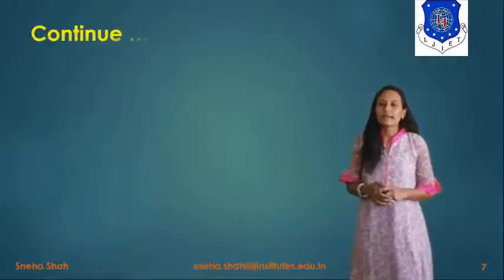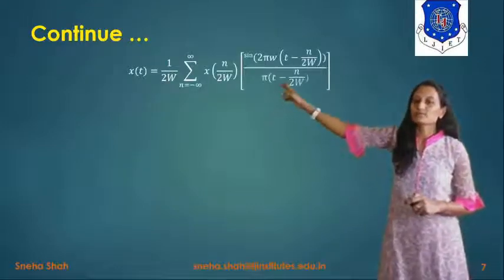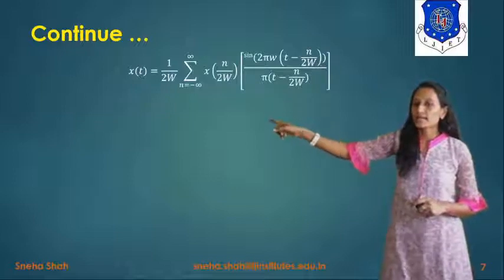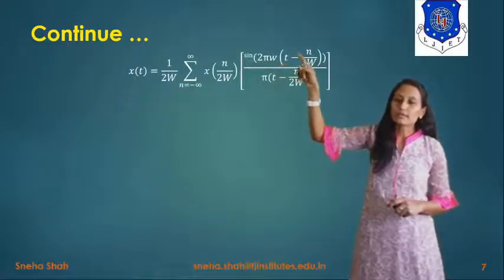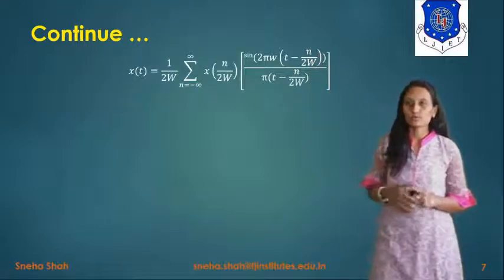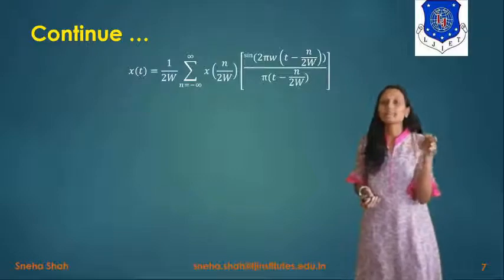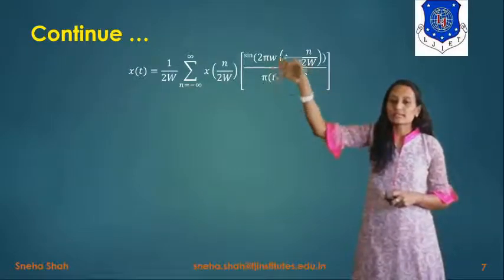Now if we simplify this term, then the value of x of t equals 1 by twice w, summation n equals minus infinity to infinity, x of n divided by twice w, sine theta. And the value of theta is 2 pi w into t minus n divided by 2w. Now as you know that sine pi t divided by pi t equals sinc of t. So we will represent these two terms the same.